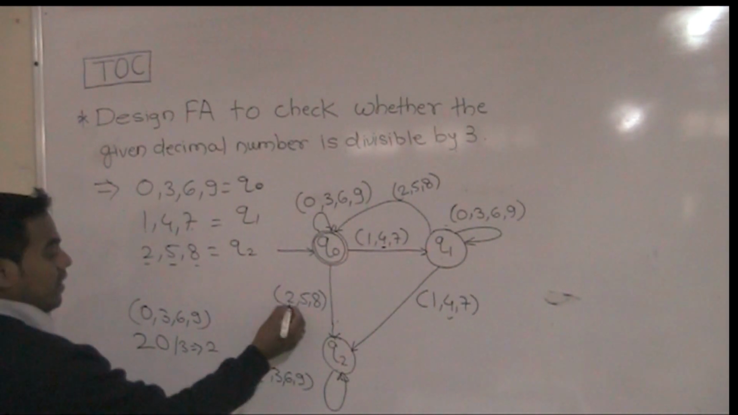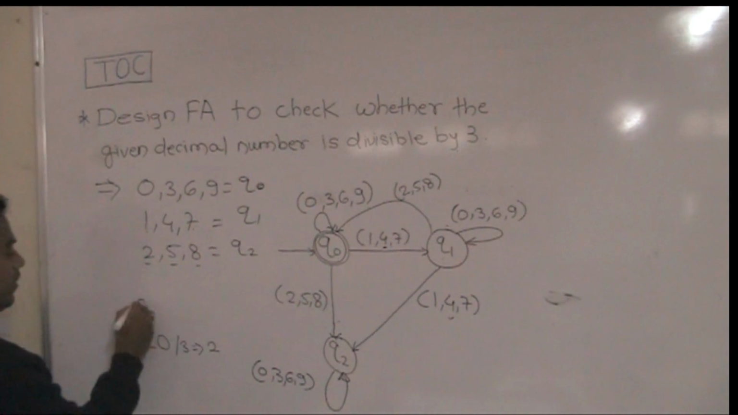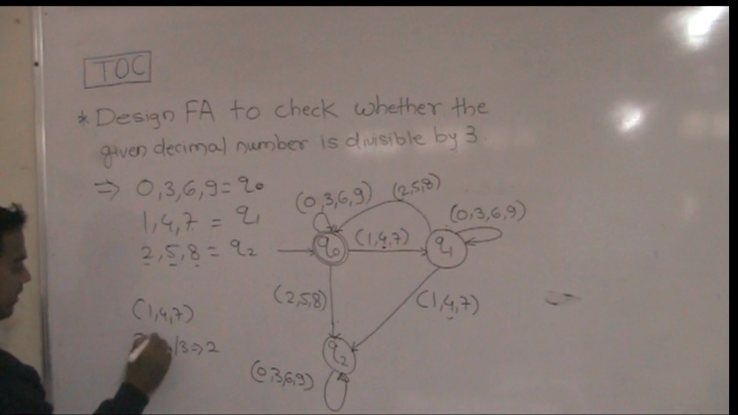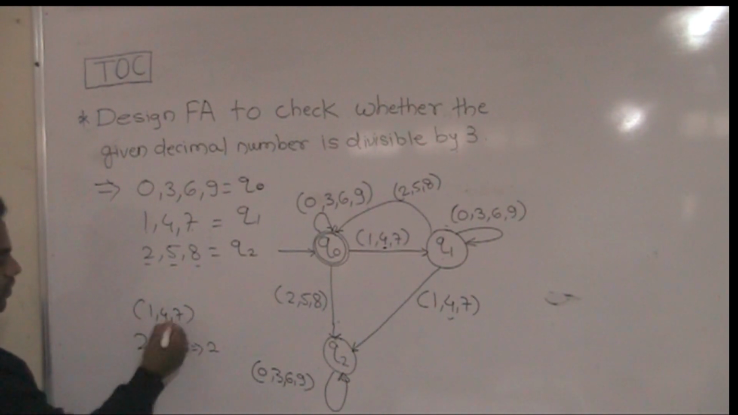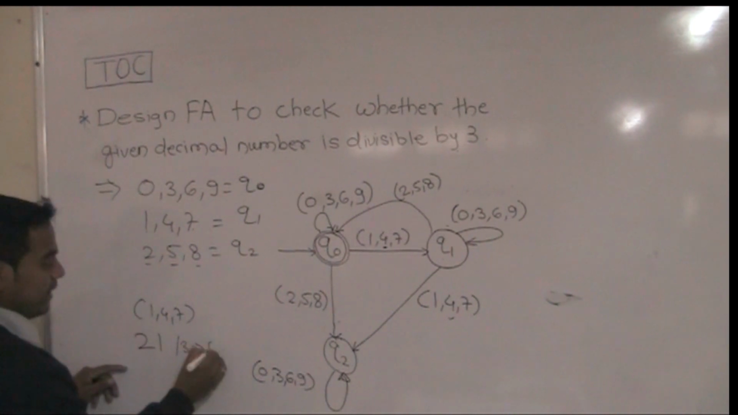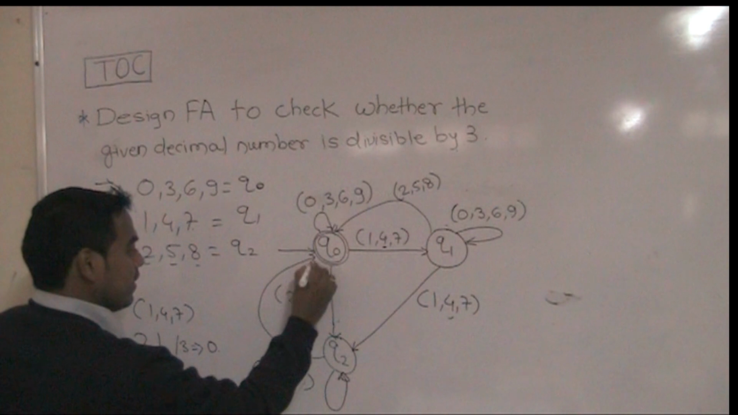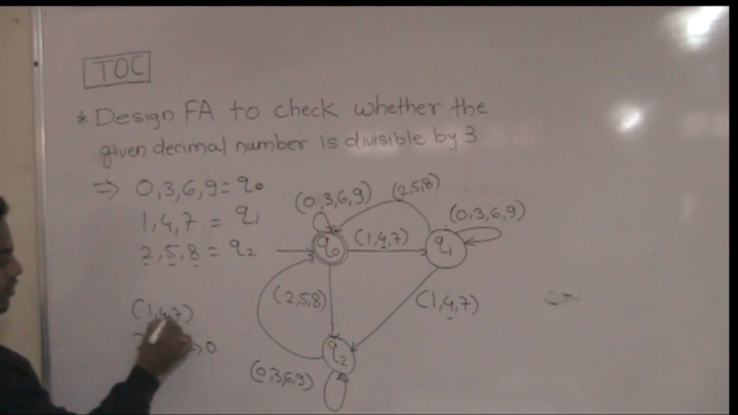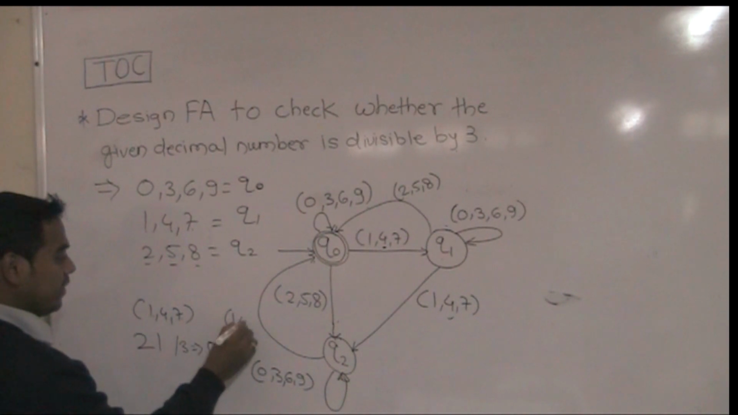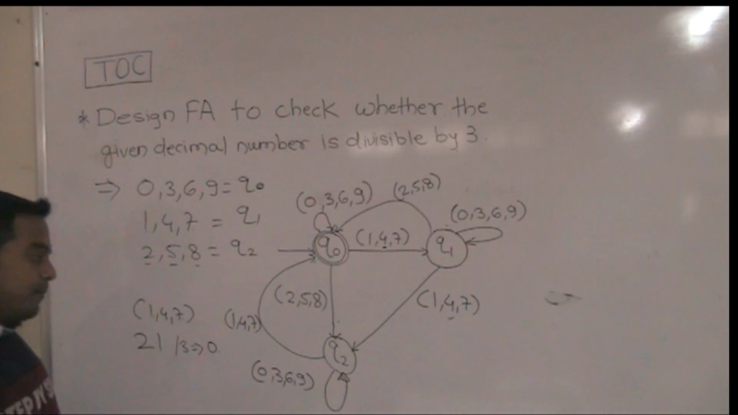Suppose the second input, the first input completed, second input is any number from 147. If we consider this as 21 or 24 or 27 divided by 3, it is completely divisible by 3. So if any number from 147 comes at the Q2 state, it is completely divisible by 3. So it reaches the Q0 state, that is the final state.